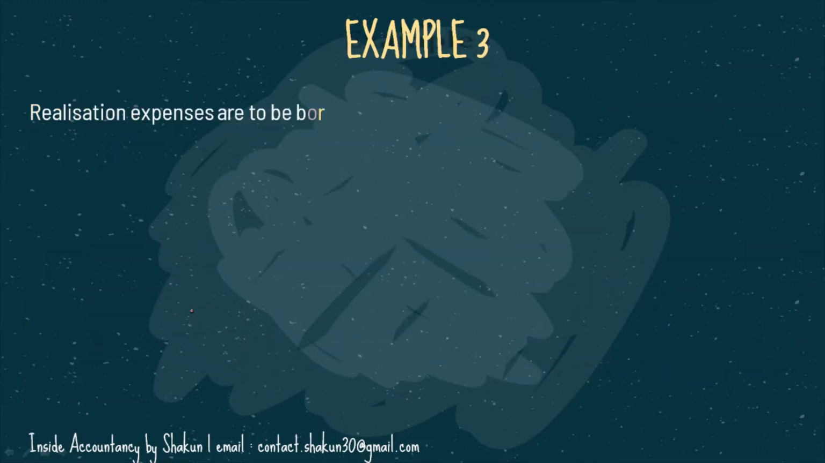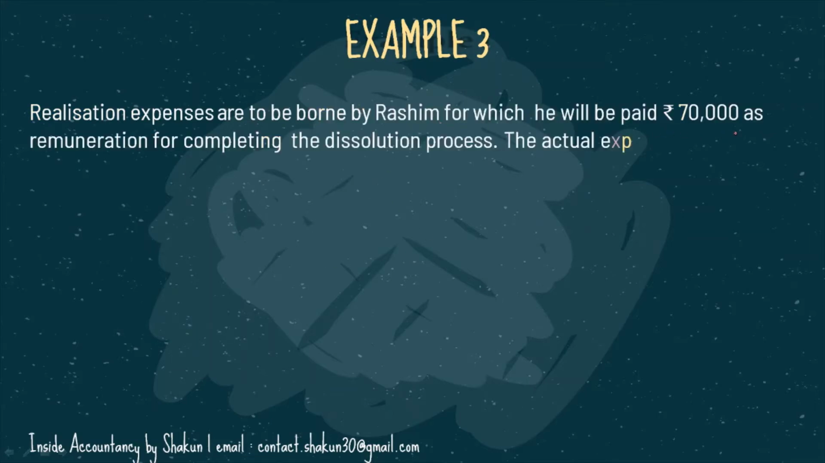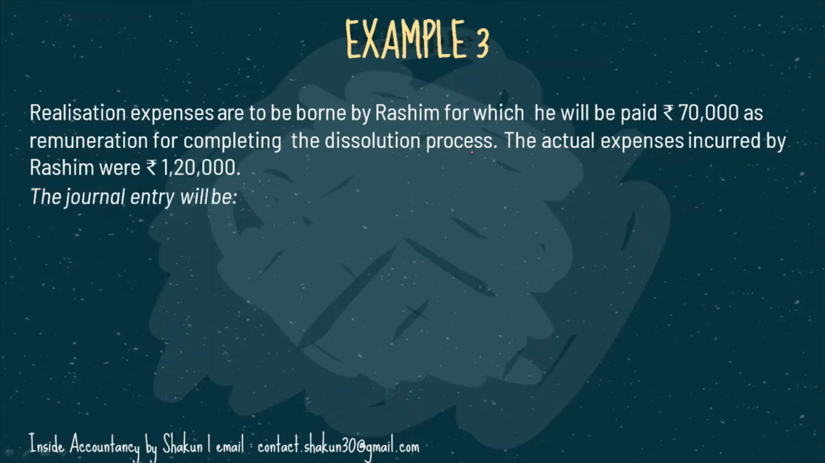Example 3. Realization expenses are to be borne by Rashim, for which he will be paid 70,000 as remuneration for completing the dissolution process. So who's going to bear it? Rashim is going to bear the realization expenses and he is going to get 70,000 as remuneration. 70,000 is his remuneration for completing the dissolution process. The actual expenses incurred by Rashim were 1,20,000. So the actual expenses which he paid was 1,20,000.